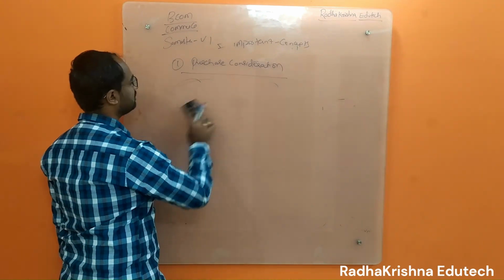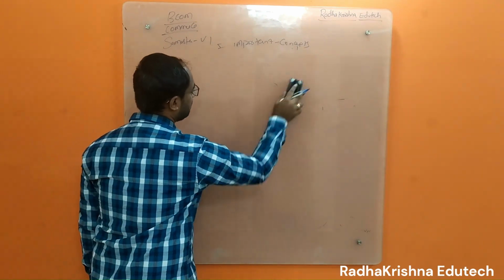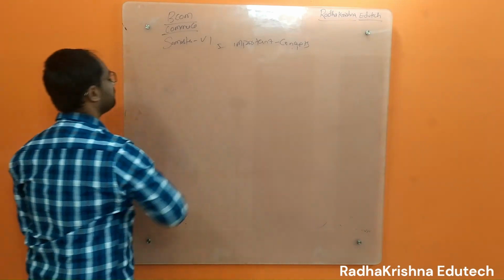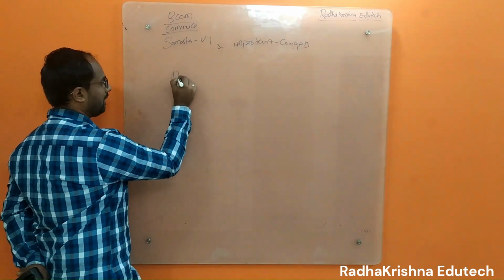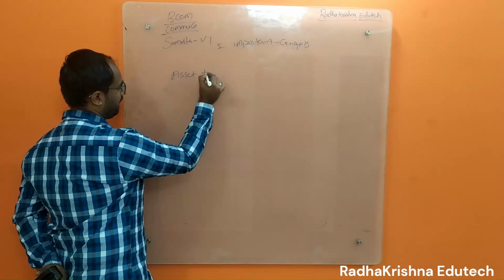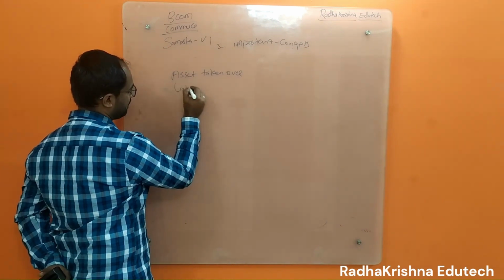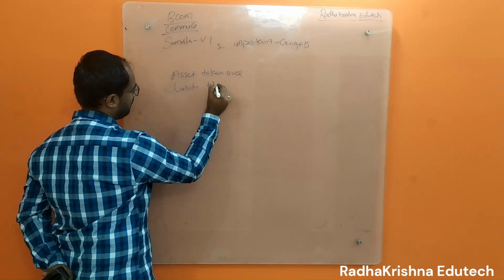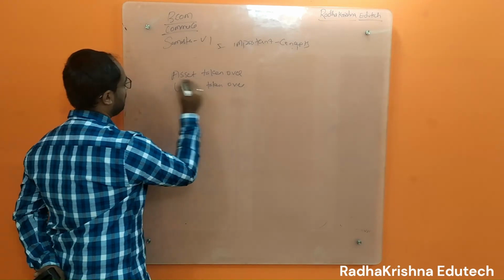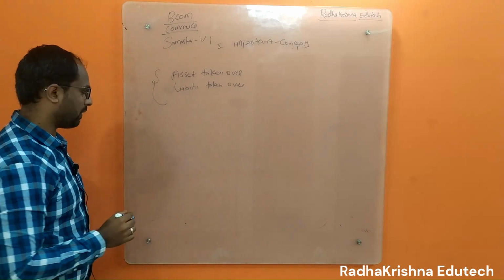Next, assets taken over, liabilities taken over. So I am discussing both in one line item.